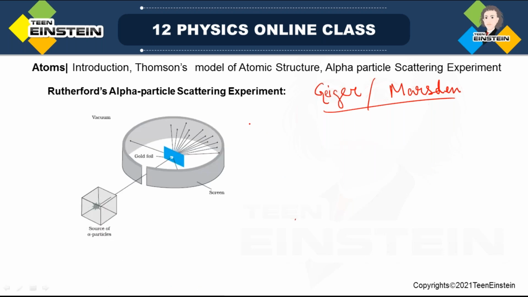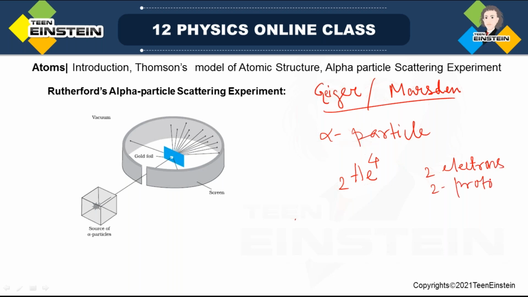You might be asking, what is an alpha particle, sir? Alpha particle is a helium nucleus, 2He4, mass is 4 and charge is 2, that means it has 2 protons and 2 neutrons.